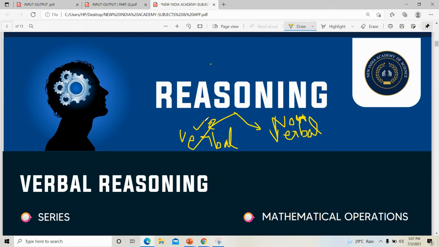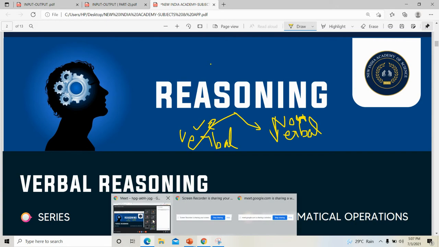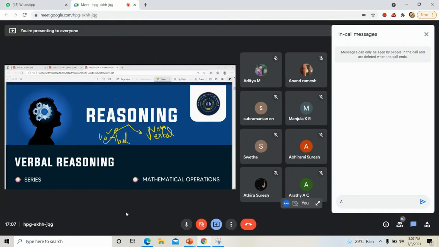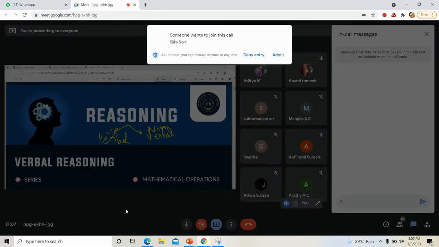Reading comprehension, you know about reading comprehension, right? So verbal reasoning needs a lot of reading capacity. We already know about puzzles. A puzzle is something which consumes time, right?